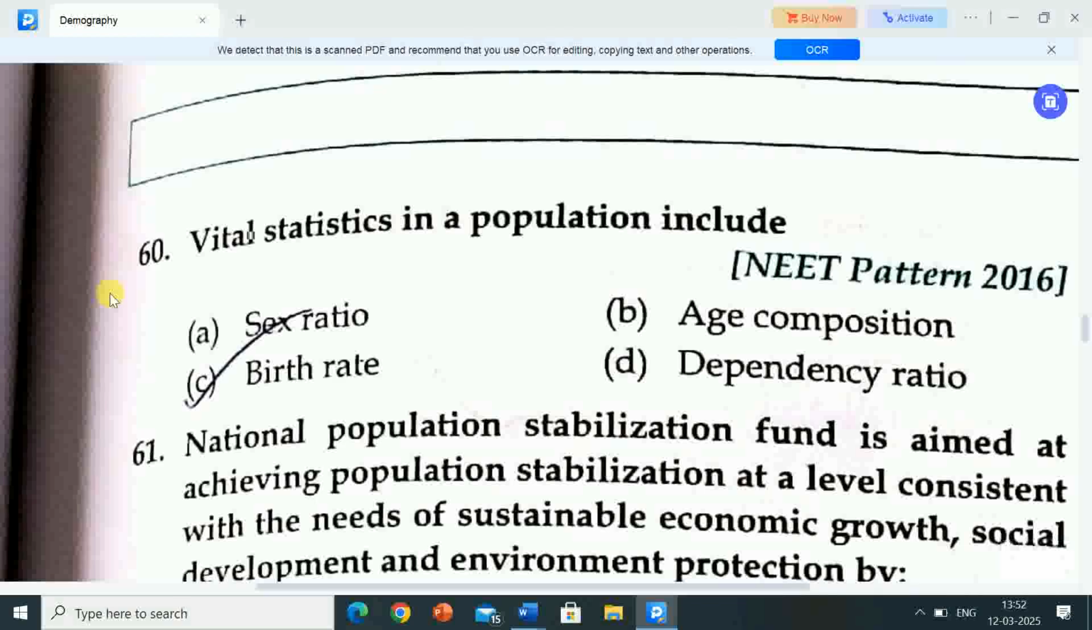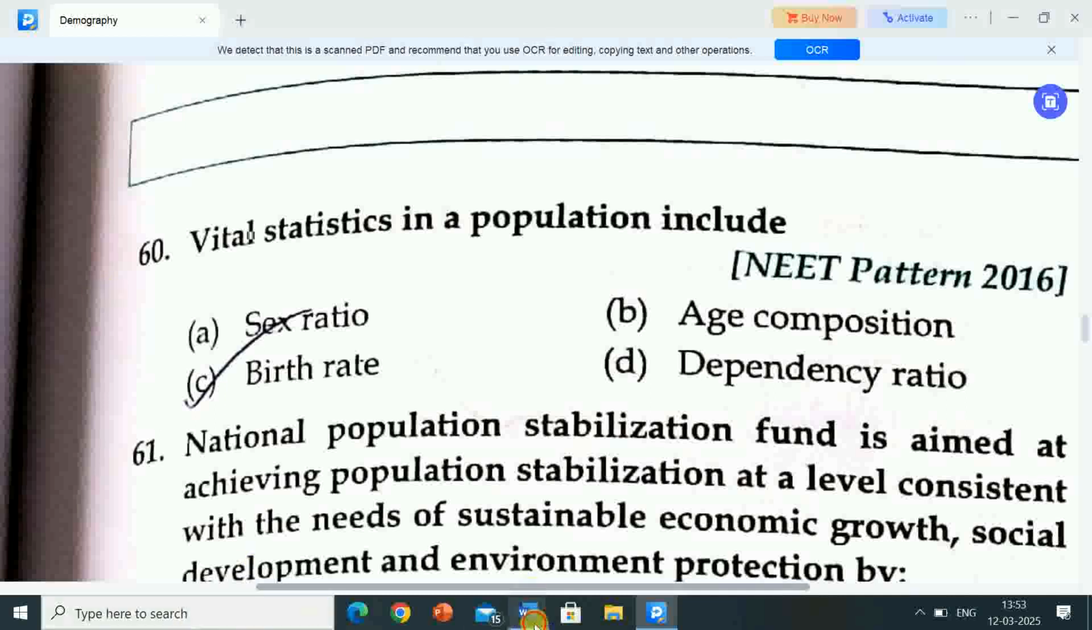Next question is, vital statistics in a population include. Options are A, sex ratio, B, age composition, C, birth rate, D, dependency ratio. Correct answer is option C, birth rate. So vital statistics in a population include birth rate.